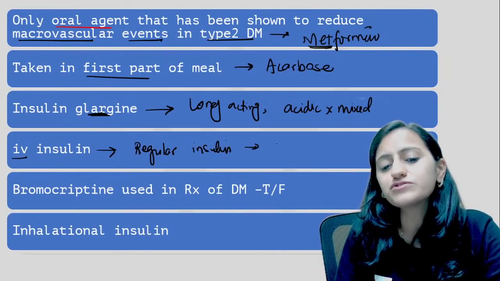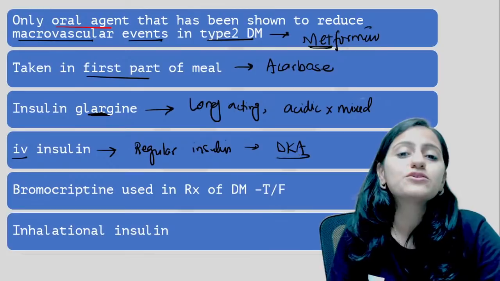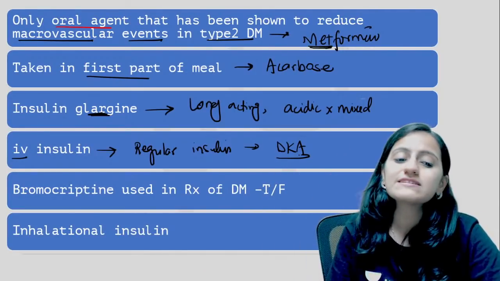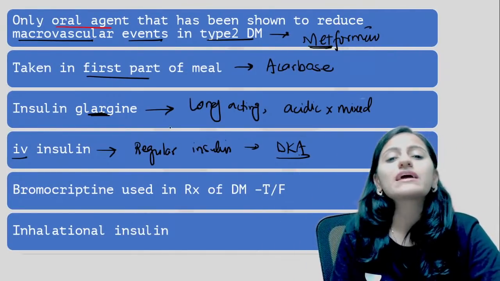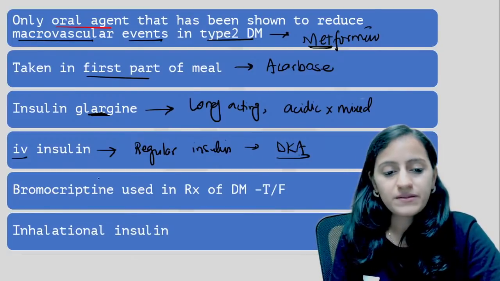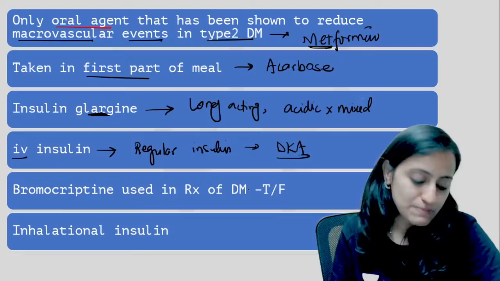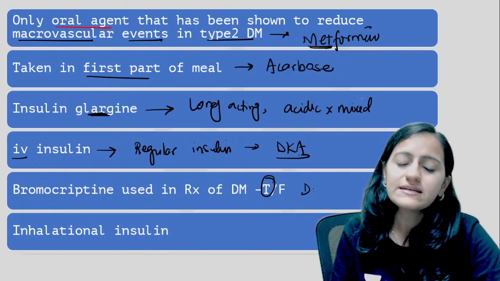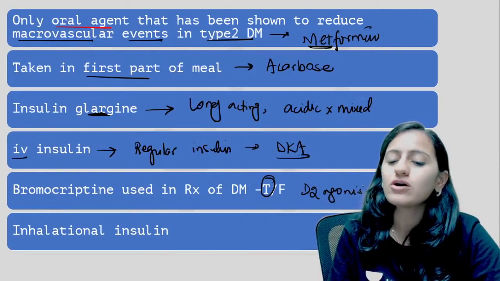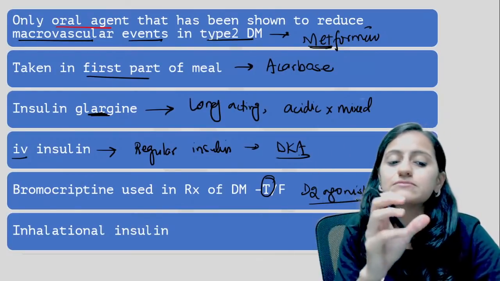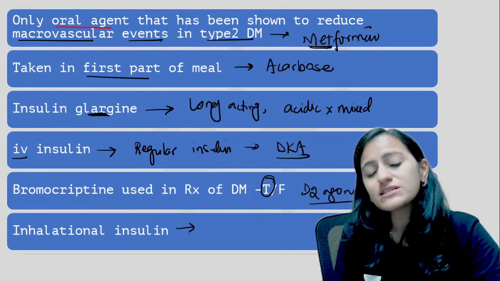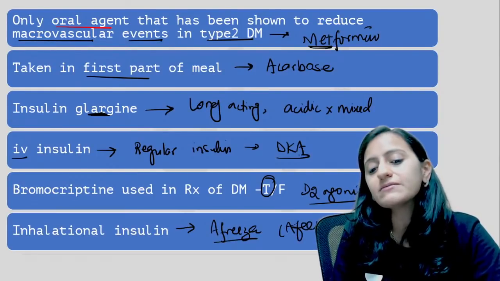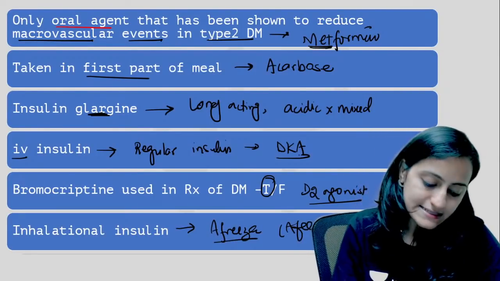So that's your drug of choice in diabetic ketoacidosis, right? To prevent your ketone formation, you need to give insulin IV. That is your regular insulin, which is given IV. Bromocriptine is used in treatment of diabetes mellitus. True or false? It's a true statement, right? We said it's a D2 agonist. We saw in the new drugs, colesevelam and bromocriptine are used. Which is inhalational insulin? It is Afrezza, that is your inhalation, that is Afrezza.